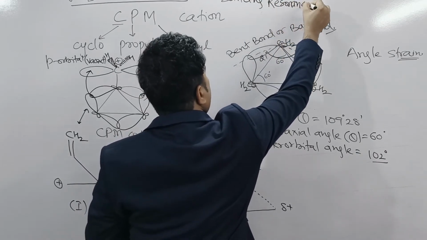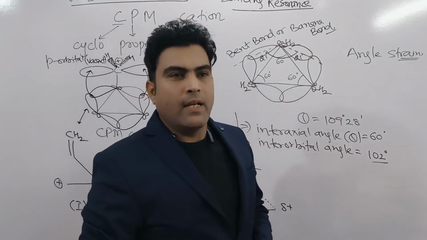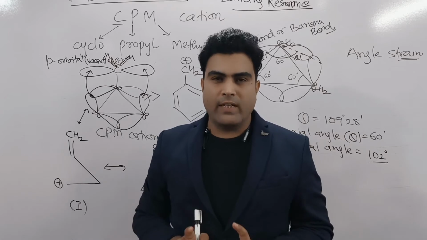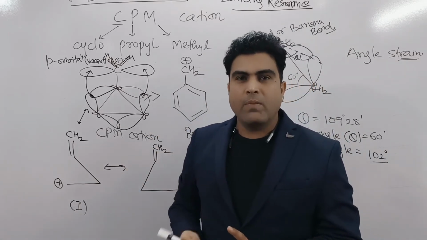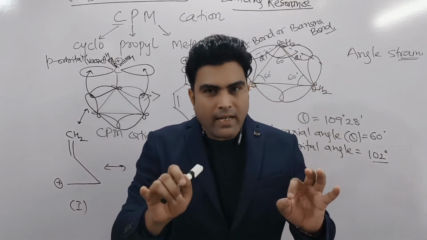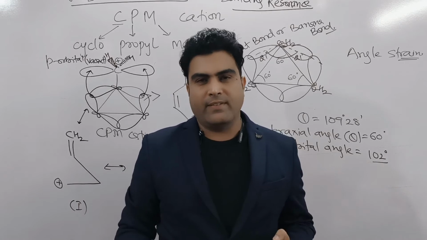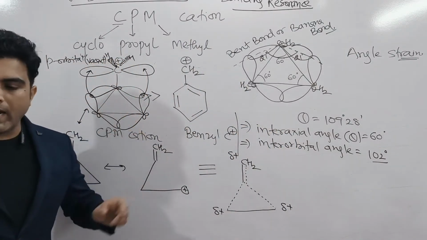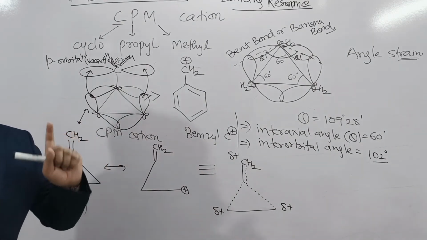But I'll tell you one thing: we relate this with dancing resonance, but there is no such term as dancing resonance. It seems like this carbocation is dancing, but better we say sigma bond resonance. Got it? So this cyclopropyl methyl carbocation gets extra stability due to sigma bond resonance.